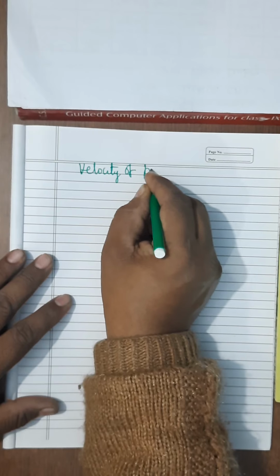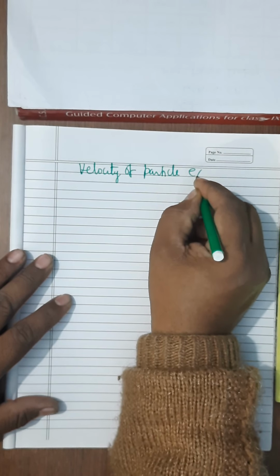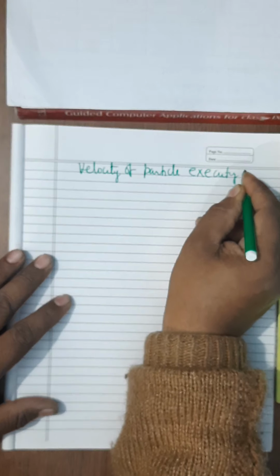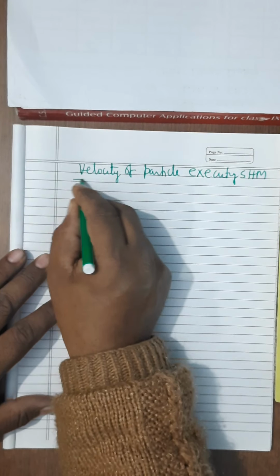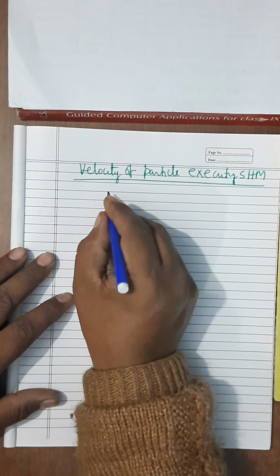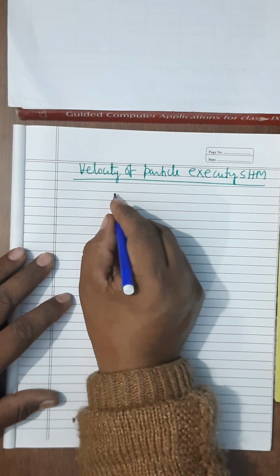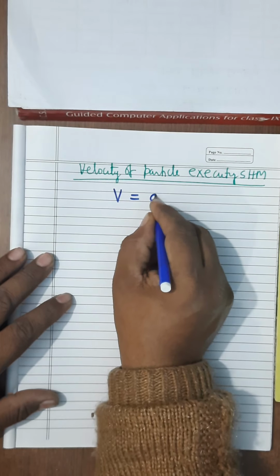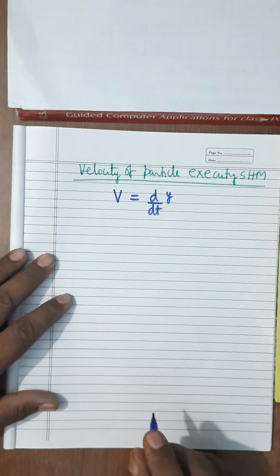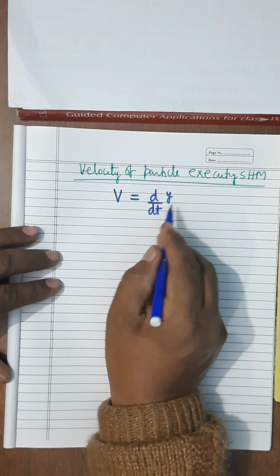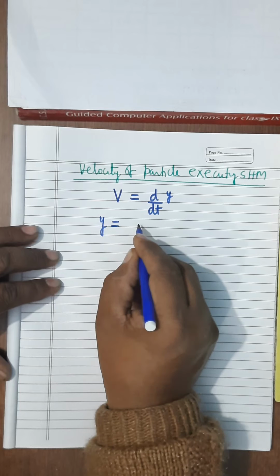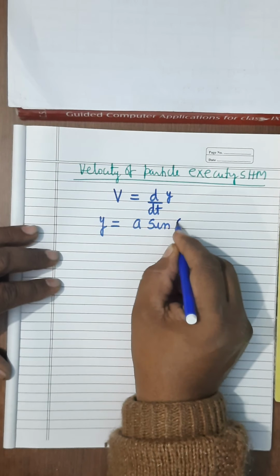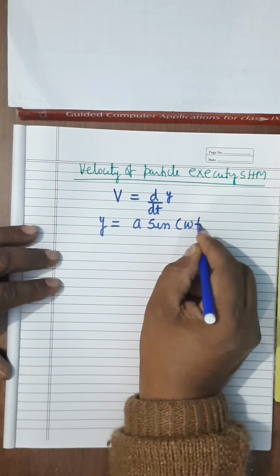Of particle executing SHM. So see here, what is the formula of velocity in terms of the displacement? It is the rate of change of displacement. In calculus we write it as d by dt of displacement, and here displacement is represented by y. So v equals d by dt of y, and y we know it is a sin omega t plus phi.